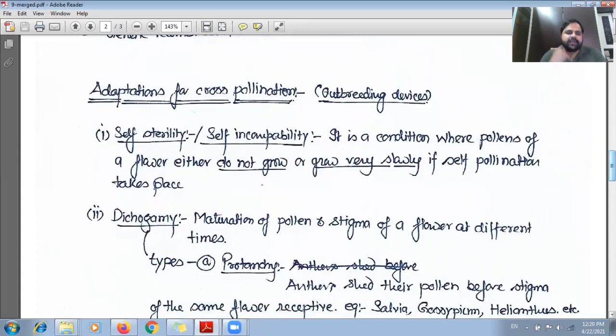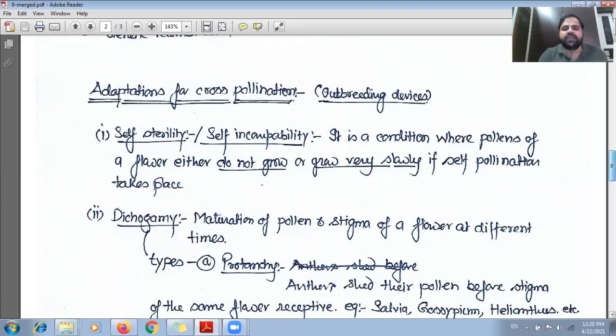As we have seen, self-pollinating plants don't need much modification, but in case of cross-pollination they should have some accessories or some modifications which will be utilized to transfer the pollen grain from one plant to another plant of the same species, to send the pollen grain from the anther of one individual and to receive the pollen grain from another plant of the same species.